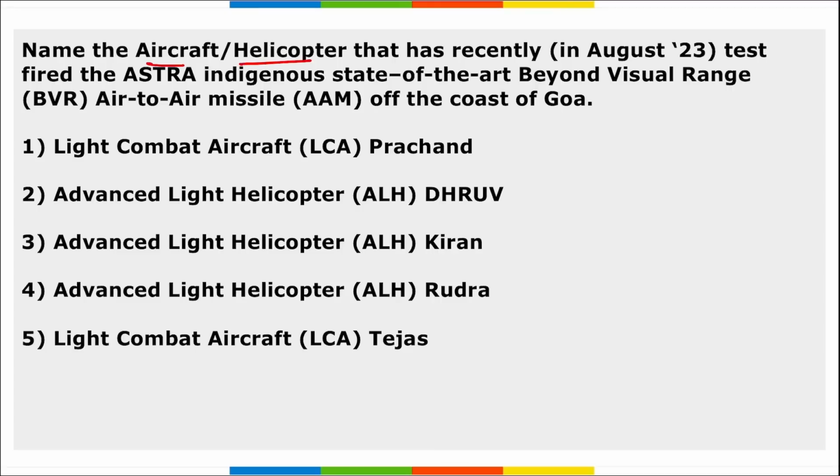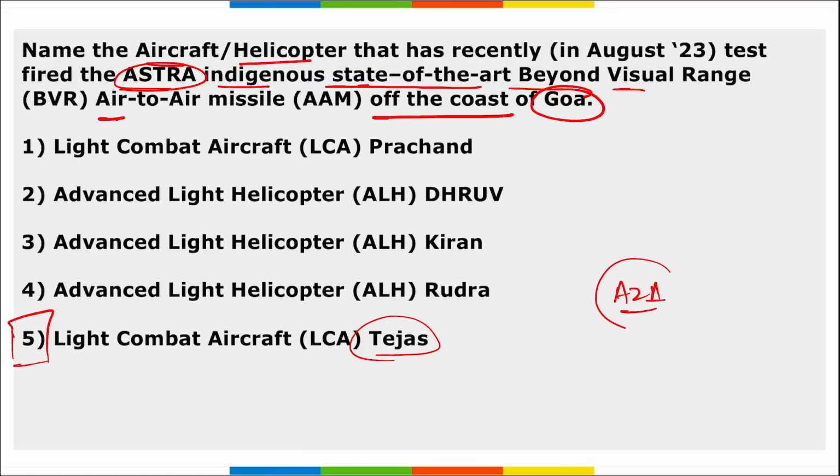Next, name the aircraft or helicopter that has recently test fired Astra, the indigenous state of the art beyond visual range BVR air to air missile, off the coast of Goa. So what is the name of this? It is LCA Tejas. Using this light combat aircraft Tejas, the Astra indigenous state of the art missile was recently test fired. It was an air to air missile and it was tested off the coast of Goa.